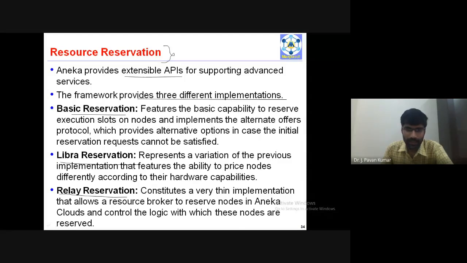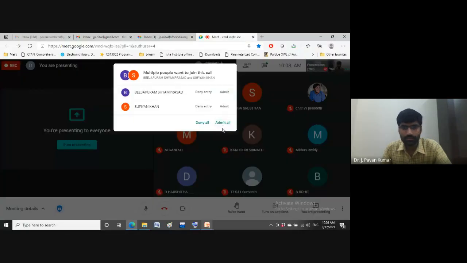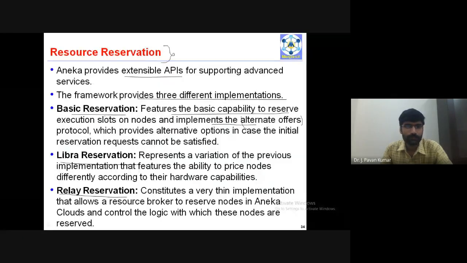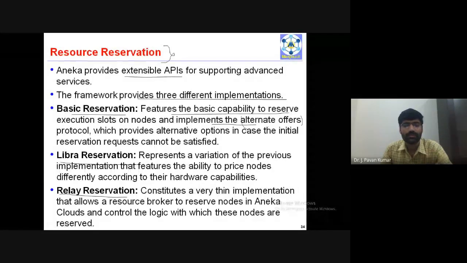Basic reservation consists of the basic capability to reserve execution slots on nodes, and it implements a very important protocol called the alternate offers protocol. In order to reserve the nodes, we will be using this basic reservation.